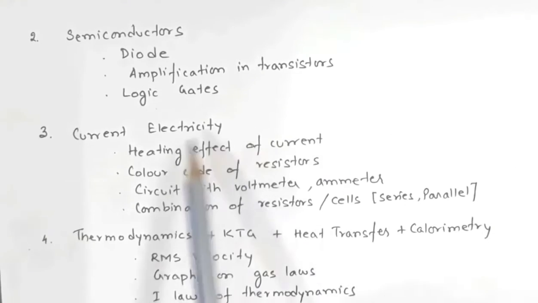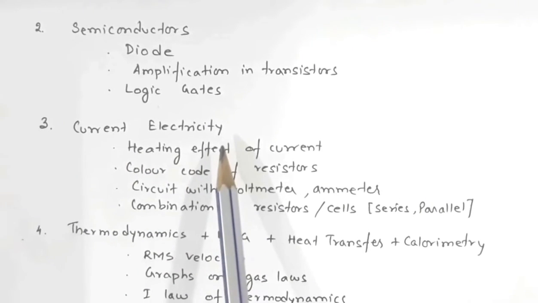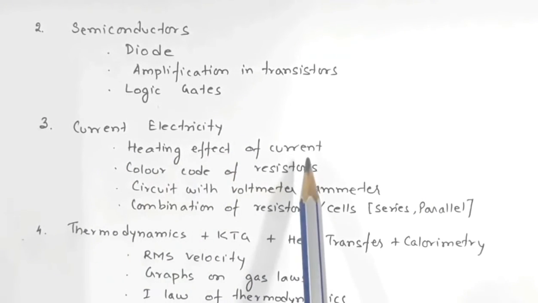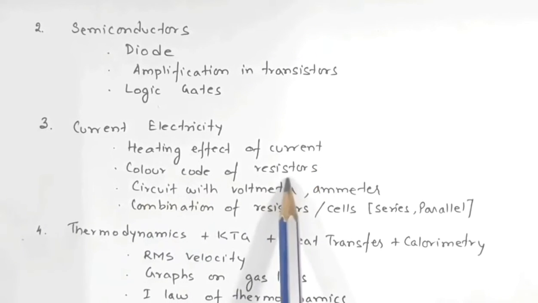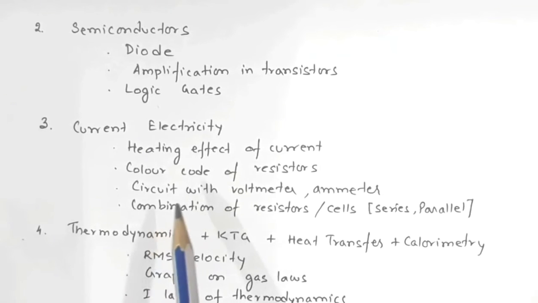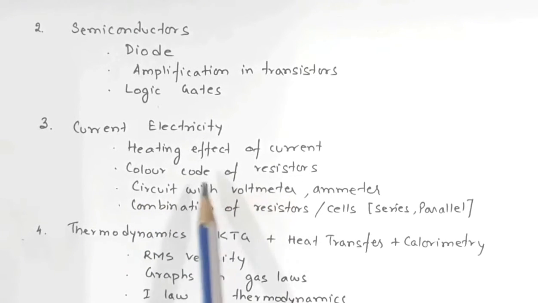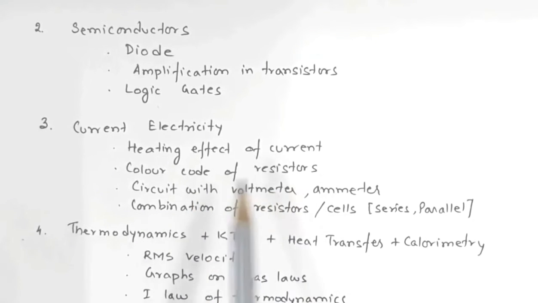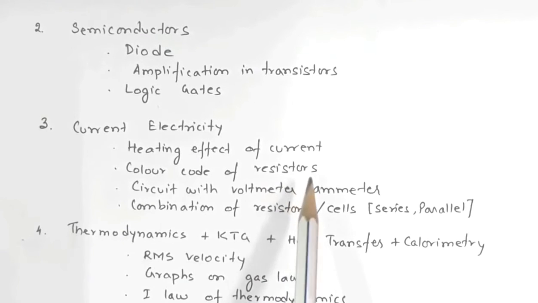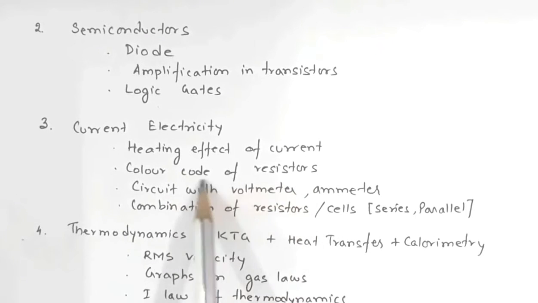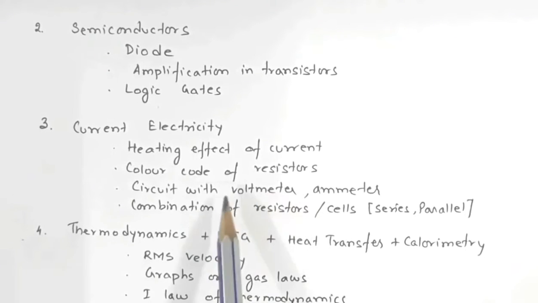Okay, now in current electricity you must go through heating effect of current and color code of resistors. Those of you who have also appeared for JEE Main have seen that there were many questions based on this color code of resistors. This was repeated in most of the JEE Main papers, and similarly last year the NEET paper also had a question. Okay, so this is very important and this is quite easy also.